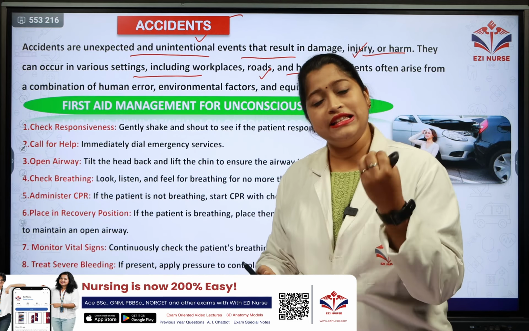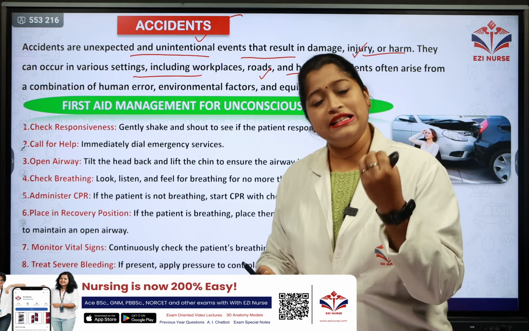And accidents often arise from a combination of human error. Humans make certain errors, and due to which there might be accidents. Due to environmental factors, such as extreme rain, there are sometimes accidents. That is an environmental factor. And further, due to equipment failure, like a sudden brake failure in the car, there was an accident. So due to these reasons, there may be accidents.